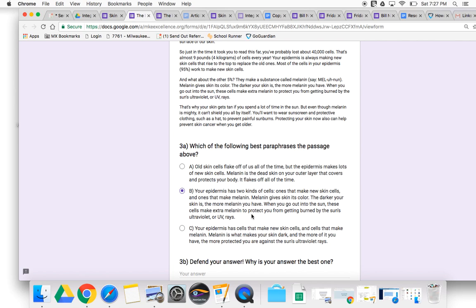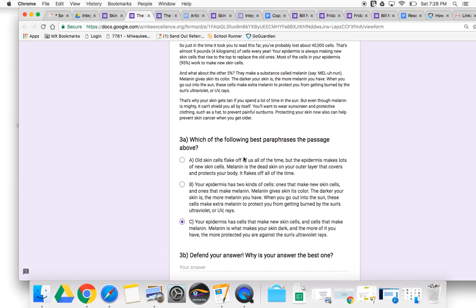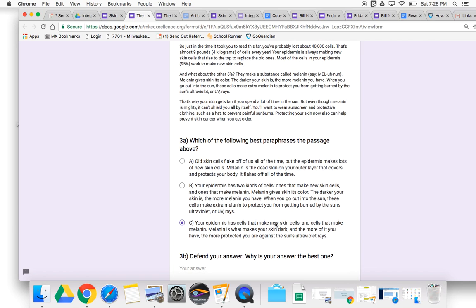When you go out into the sun, these cells make extra melanin to protect you from getting, hey, wait a second. That's right, teammates. Again, copied and pasted. This isn't paraphrased. So, this is plagiarized, not paraphrased. This one is just wrong. That means C is your correct answer. 3B, defend your answer. Why is it the best one? C is the best answer because it paraphrases everything in the passage above, doesn't plagiarize, and is correct.